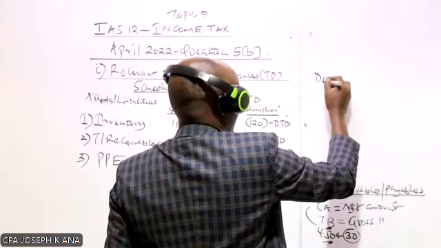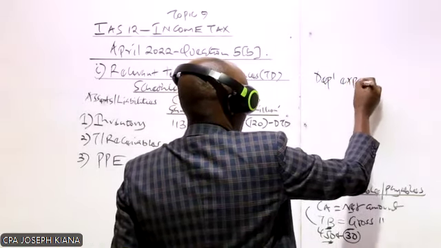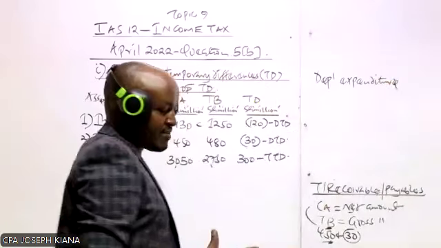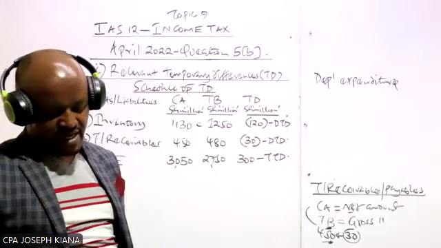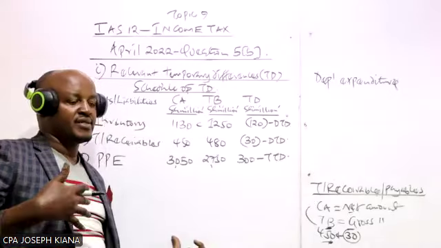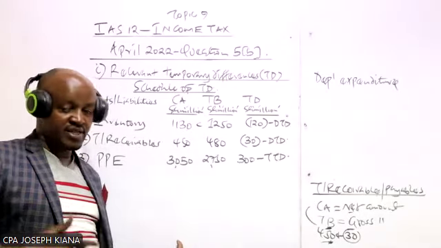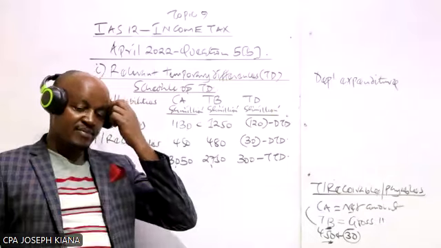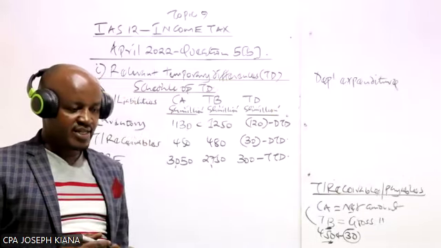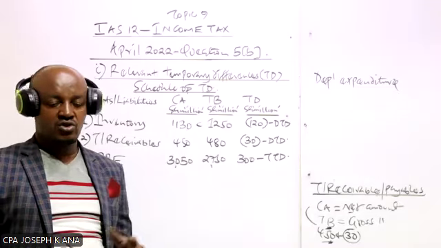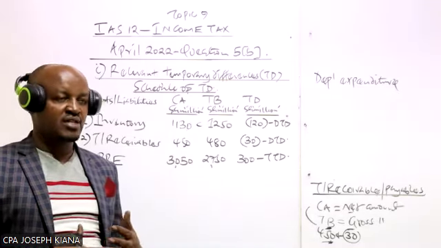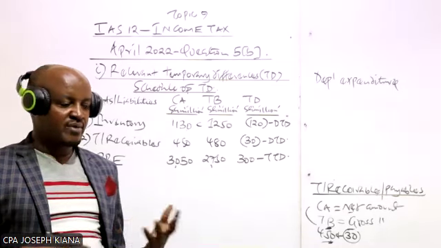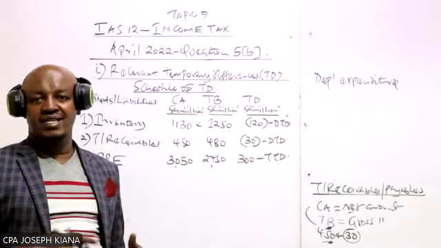What is development expenditure? Basically, this is an expenditure incurred by the company whenever the company is developing a new product. A company may be coming up with a new product, so automatically the company needs to do some research on how to manufacture that new product. The company needs to do market testing, whether the product is acceptable in the market and so on.